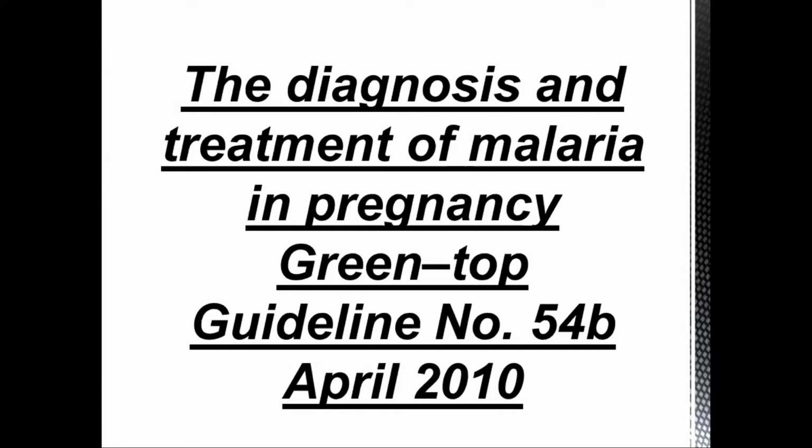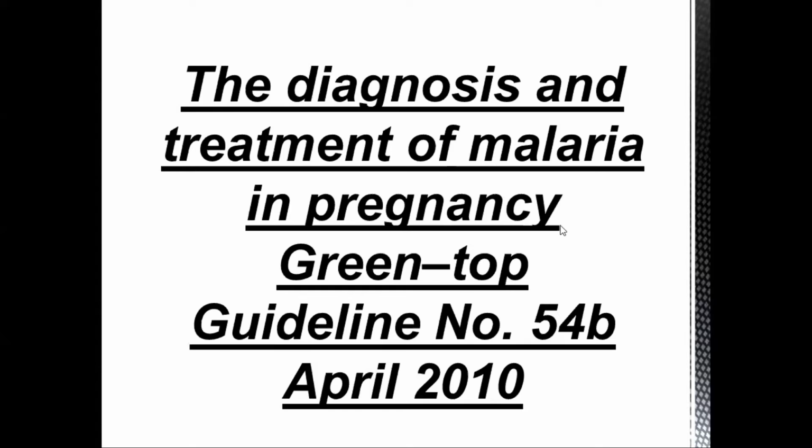In terms of general mortality, malaria is 0.5 to 1%. If it's an uncomplicated Plasmodium falciparum malaria, the incidence of mortality is 0.1%. If it's a complicated Plasmodium falciparum malaria, the incidence of mortality in pregnant women is 50%.